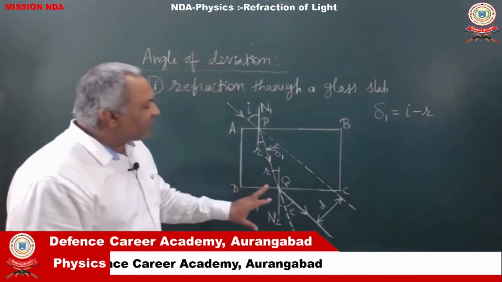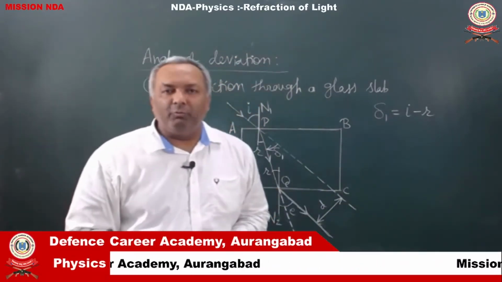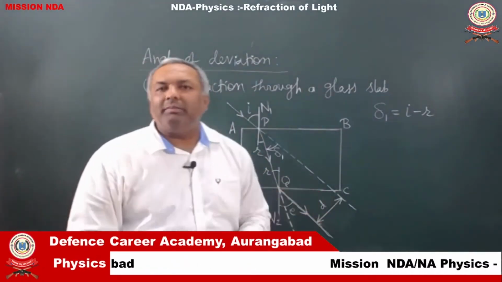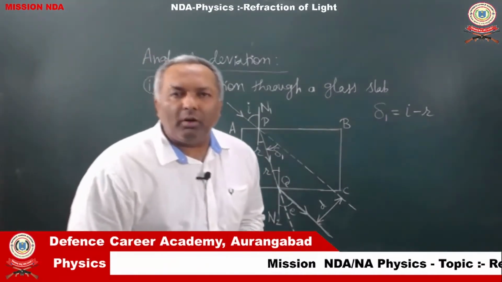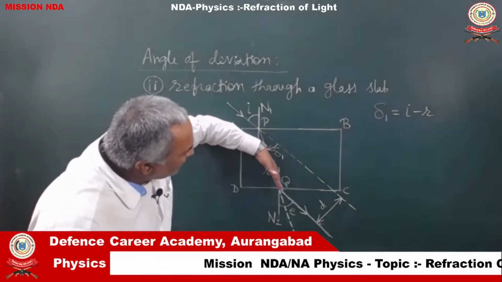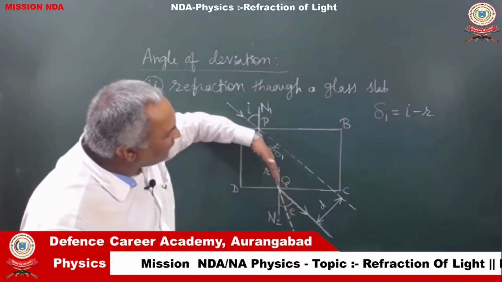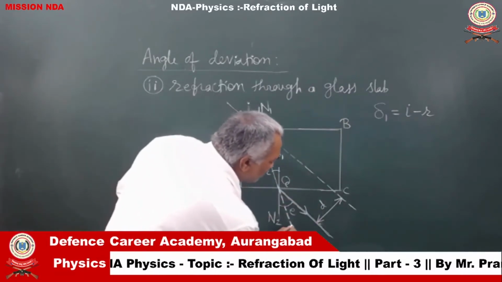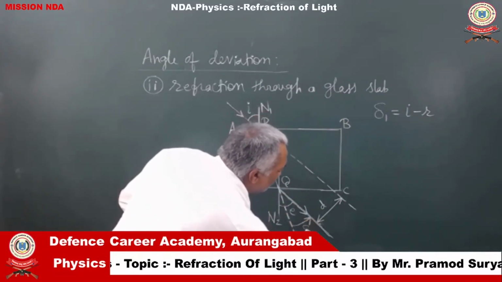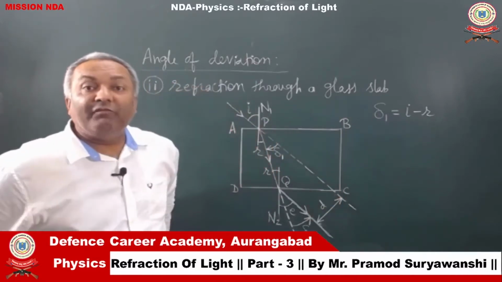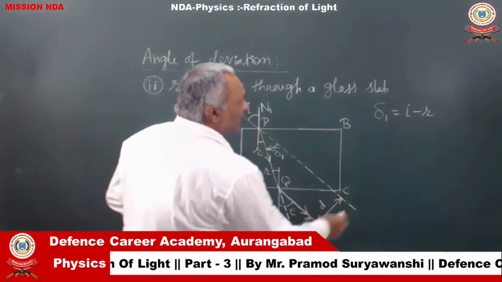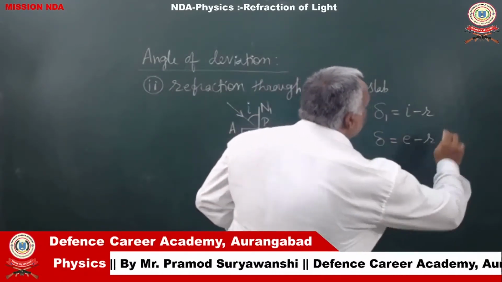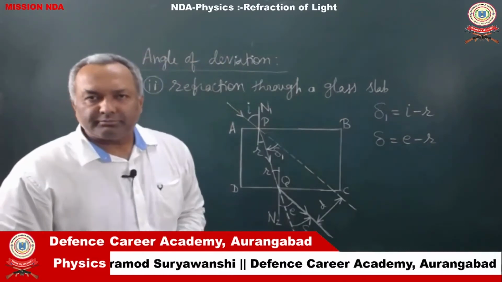Now, let's look at the second refraction occurring at point Q. At point Q, the ray of light is now traveling from denser medium to rarer medium. So, it moves away from the normal. This is the original direction of the ray PQ, and from this direction, it has been deviated through this much angle. So, for the second refraction, this is the angle of deviation. Further, for denser to rarer, we know that the angle of deviation here would be given by e minus r.